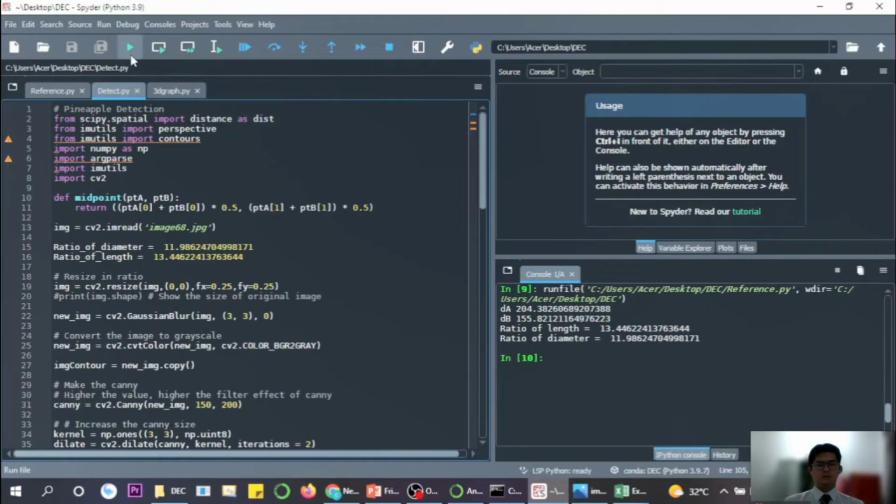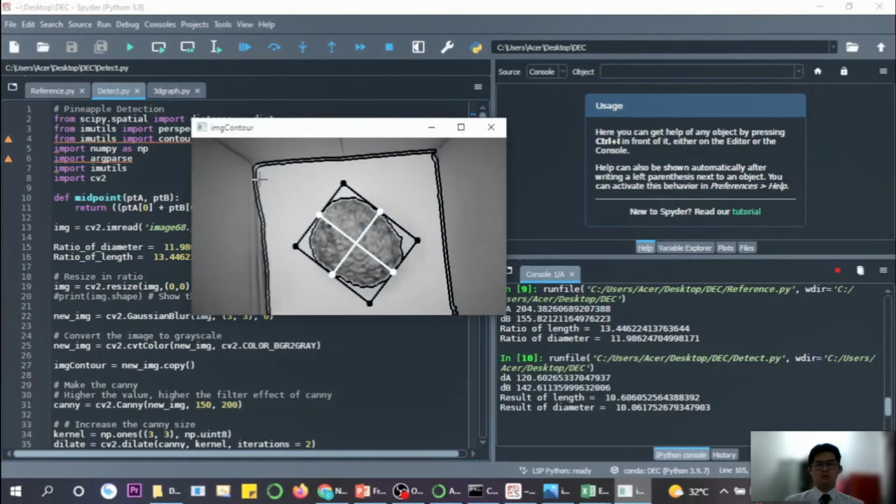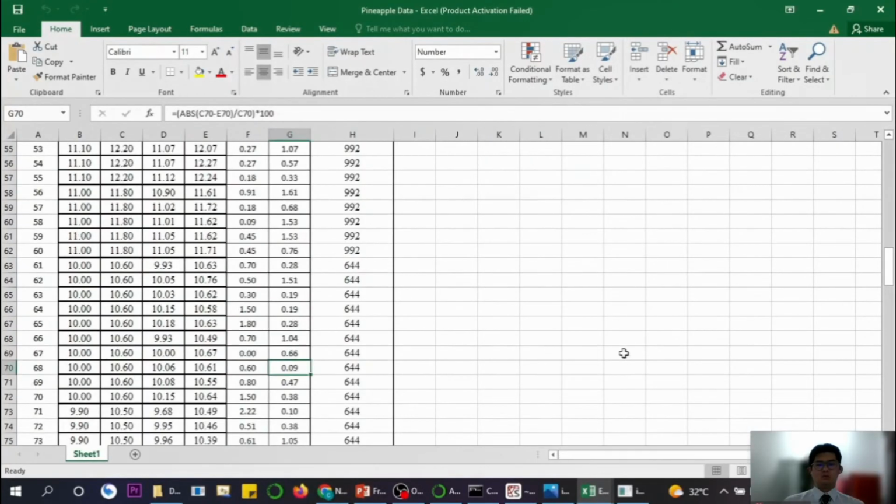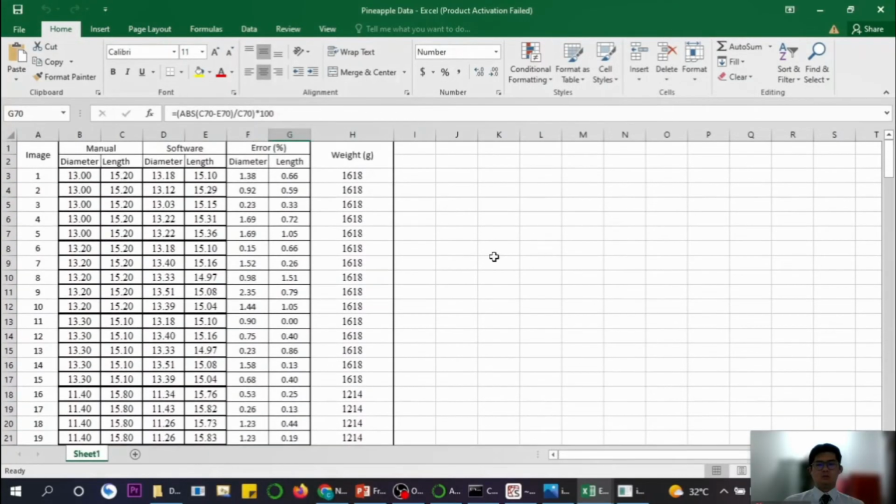The image we select is image 68. From the result, we can see that the predicted length is 10.6 and the predicted diameter is 10.06. All the data I already keyed into the Excel file. The second row and third row are for the manually measured diameter and length.